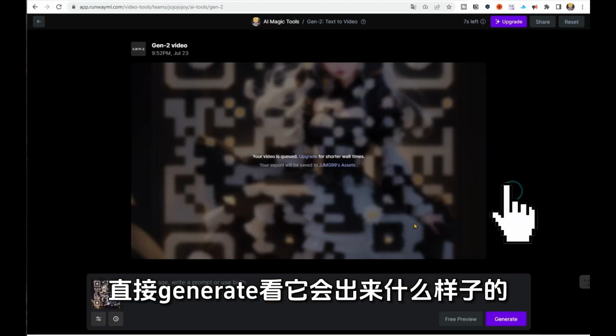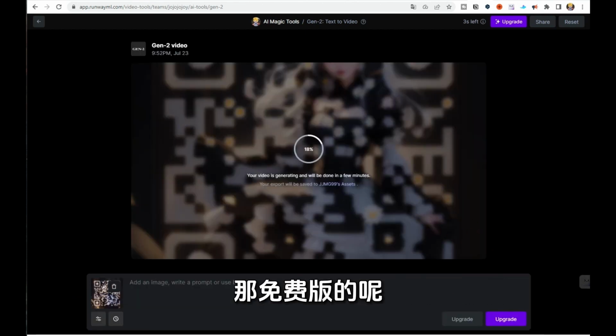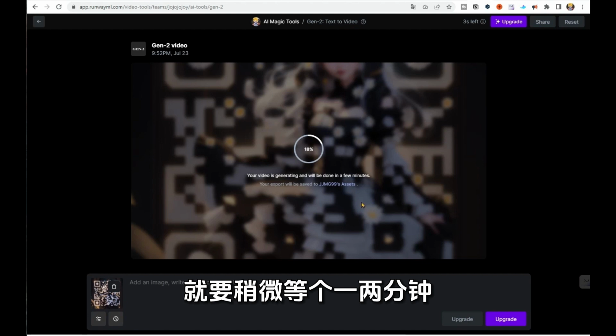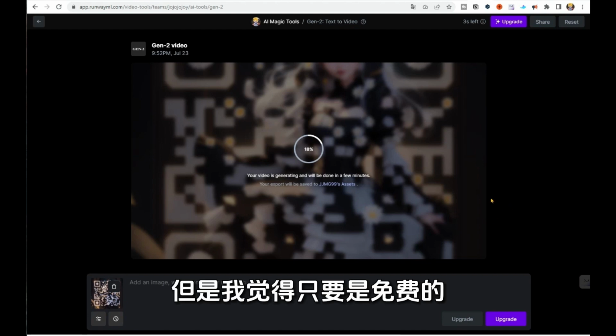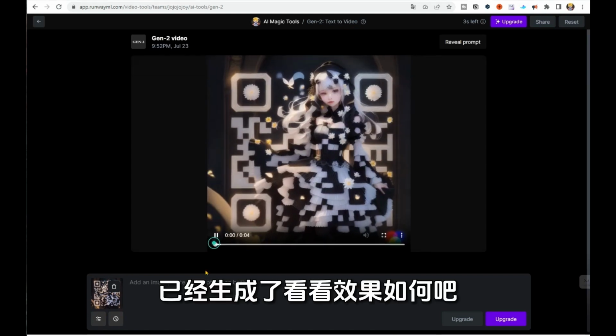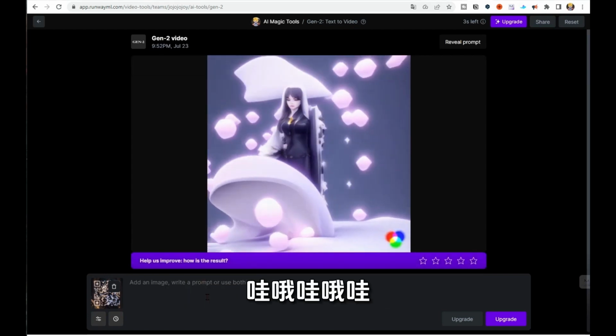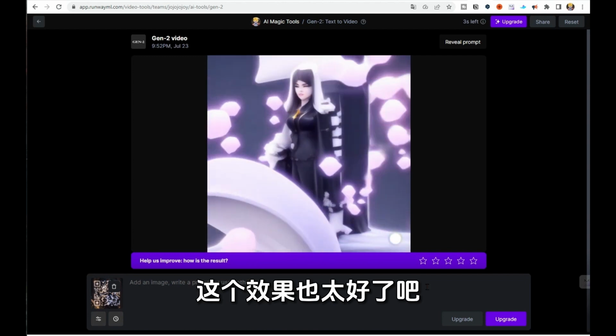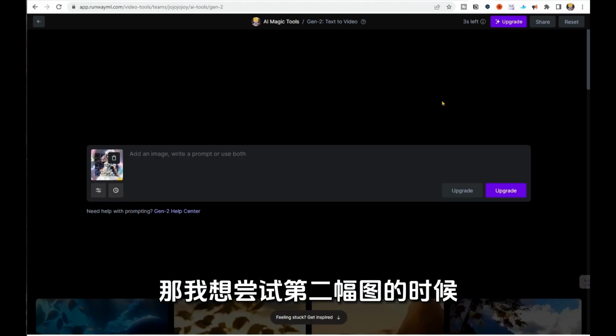Runway recently launched Gen 2. Directly upload a picture here. Just click on this cloud to select the picture you want to upload. I uploaded a picture of my QR code and directly generated it to see what it will look like. The free version will have to wait a minute or two, but I think as long as it is free, let's go. Well, it has been generated, let's see how the effect is.